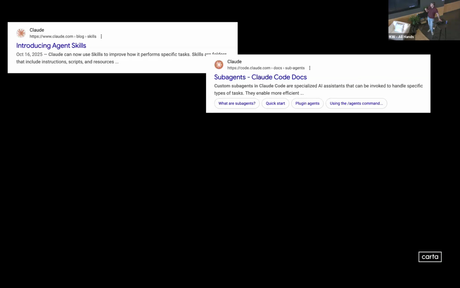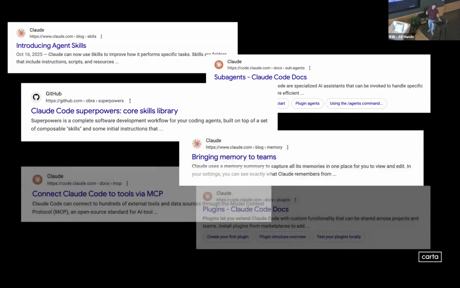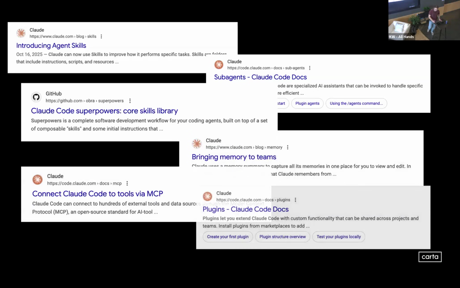And a part of this talk could objectively be me talking about skills and subagents and superpowers and a lot of these other cool tools. There are plenty more qualified people that are going to talk about this stuff, and it is one aspect of trying to solve this problem of agents writing good code. But it's not a part of my presentation. I'm going to leave this to some of the more experts that are going to talk about this, and you should go to these talks because they're going to be really cool.